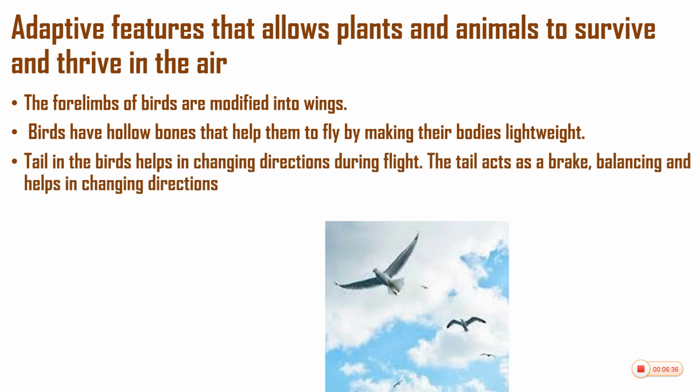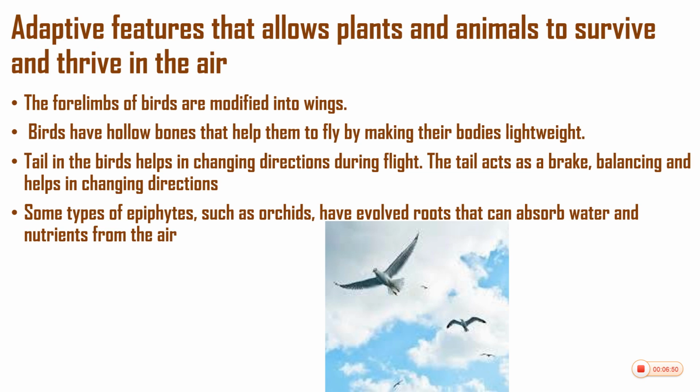The birds have tails, and the tails help them to change directions during flight. Their tails also act as brakes. It helps to balance them and helps them to change directions. Some types of epiphytes, plants that climb trees, such as orchids, have evolved roots that can absorb water and nutrients from the air.